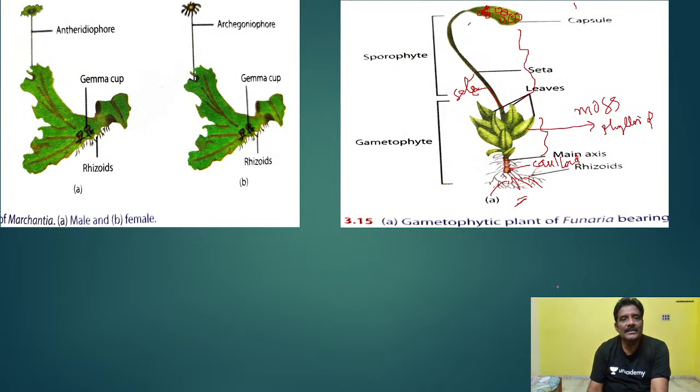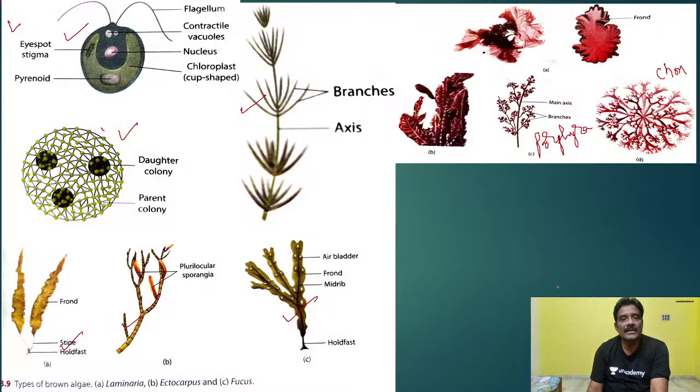So the reproductive organs are antheridium and archegonium. You know very well what the reproductive organs are here. This is antheridium. Antheridium has a jacket, a stalk, and androcytes. They produce what? Antherozoids. What are the antherozoids here? Male gametes. And this is female.